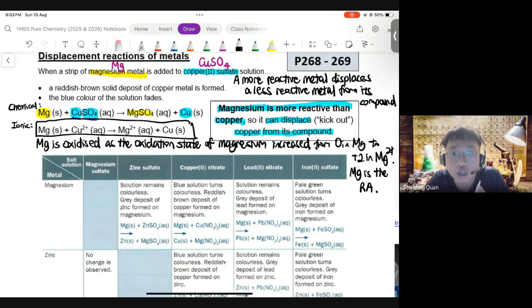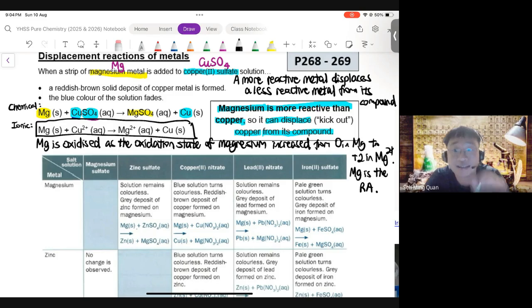So what can we learn from this? We can learn a few things. Number one, the more reactive metal going in is going to displace the less reactive metal from its compound. So if a less reactive metal was bonded to sulfate, the less reactive metal is going to get kicked out. It's going to get displaced. The more reactive metal has the power to displace the less reactive metal from its compound.